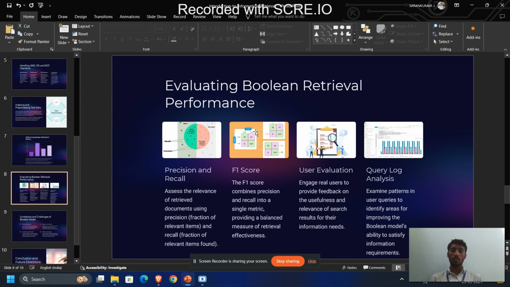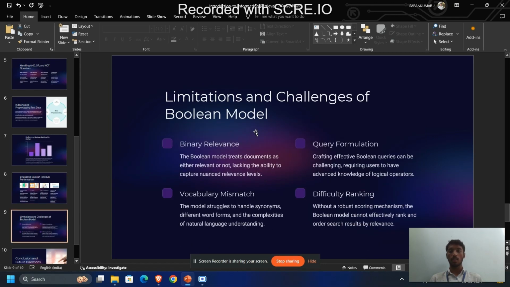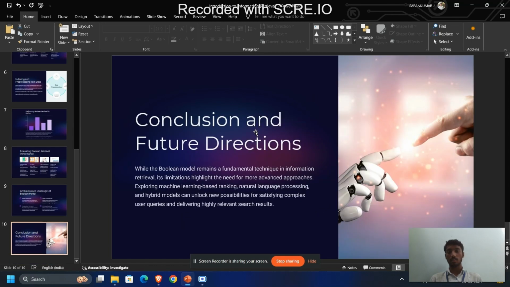Evaluating Boolean retrieval performance is done using precision and recall, F1 score, user evaluation, and query log analysis. Limitations and challenges of the Boolean model: binary relevance, query formulation, vocabulary mismatch, and difficulty ranking. Conclusion: while the Boolean model remains a fundamental technique in information retrieval, its limitations highlight the need for more advanced approaches.